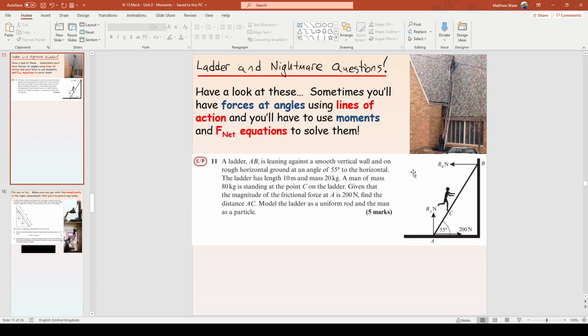The questions that are usually the very hardest are ladder ones, because they always put the ladder on an angle, and there's a whole bunch of forces going this way and that, so it's a little bit tricky, okay? These questions tie all of our skills together.